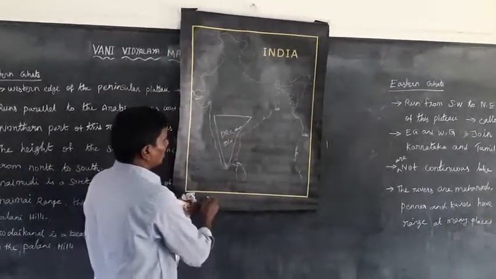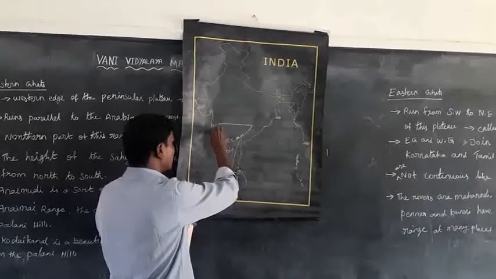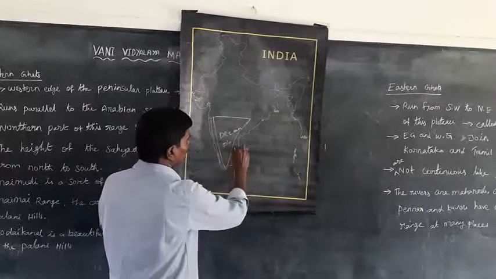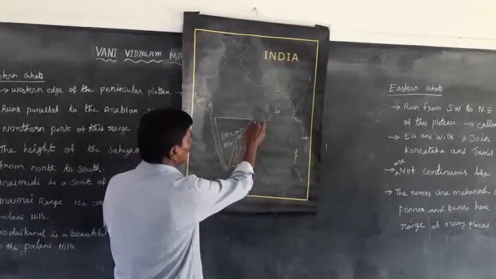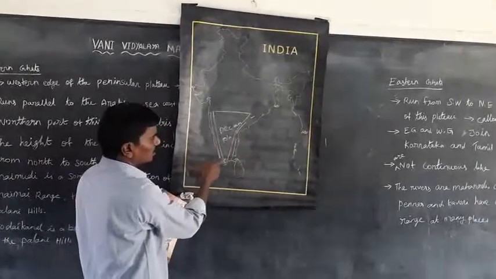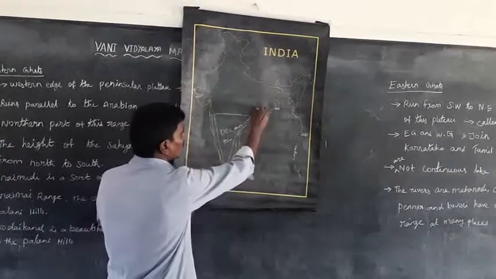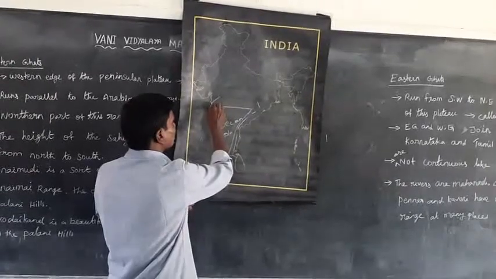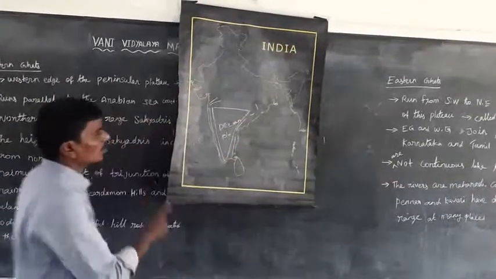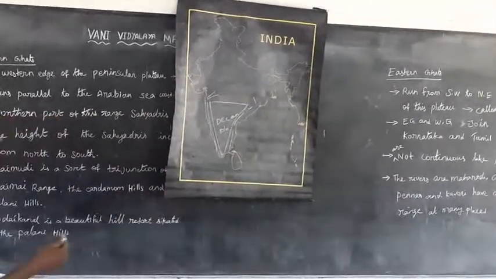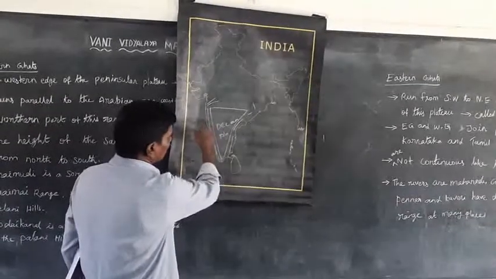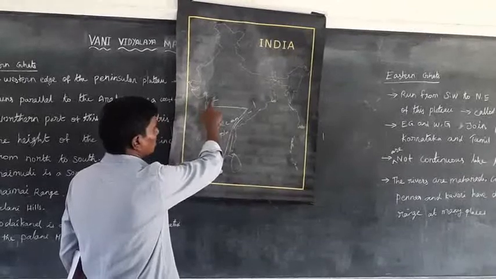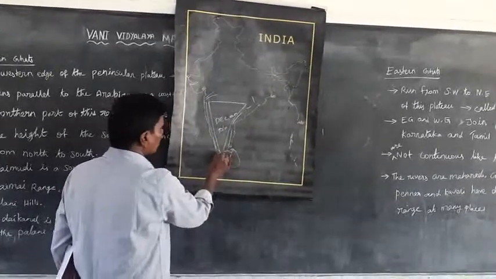It is bounded by the Western Ghats on one side and the Eastern Ghats on another. The Western Ghats are continuous chains, and the Eastern Ghats are discontinuous chains. It is also bounded by the Rajmahal Hills, Vindhya ranges, Satpura ranges, Aravalli ranges, and Kanyakumari.